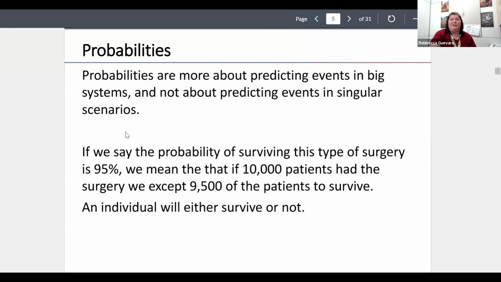So 95% we expect to survive. However, for the individual, your choices are basically either you survive or you don't survive. So for an individual, it's really up in the air. I can't really tell you the probability on it. It's a lot harder, but I can tell you in the long run with a bunch of people, I could say 950 out of 10,000 will survive.